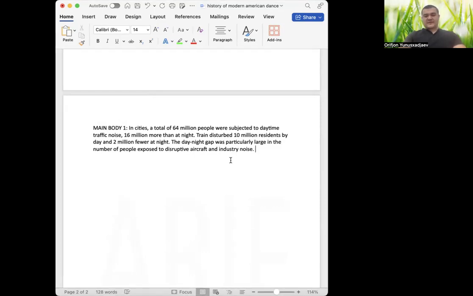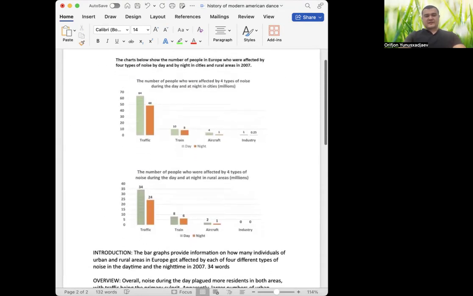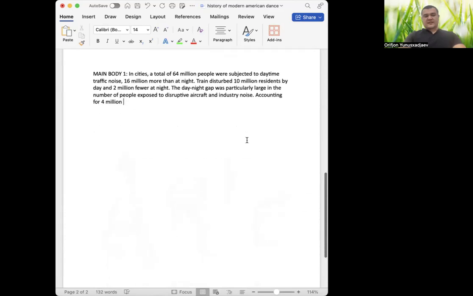Now I'm going to talk about specific details. So, accounting for. Account for is a synonym of make up, constitute, amount to, right? Accounting for, the first one was 4 million, and here it's 1 million, right? Accounting for 4 million and 1 million, respectively. So then I'm going to write the subject.